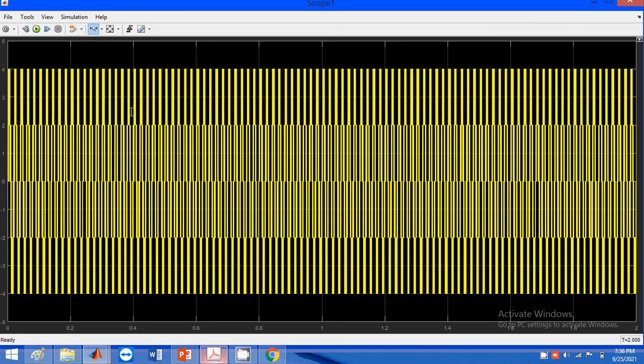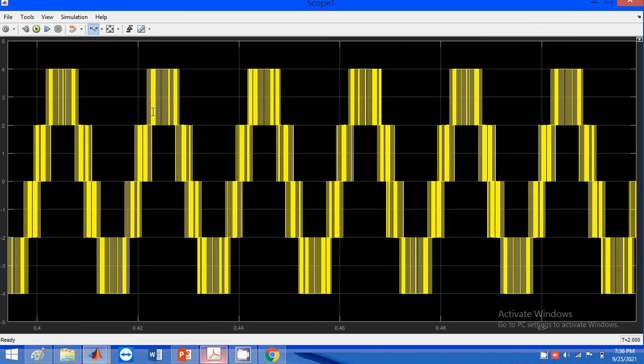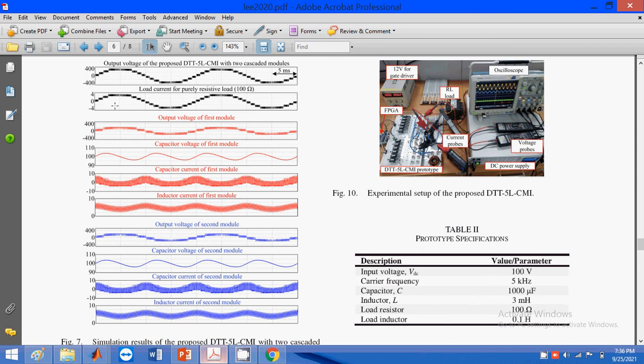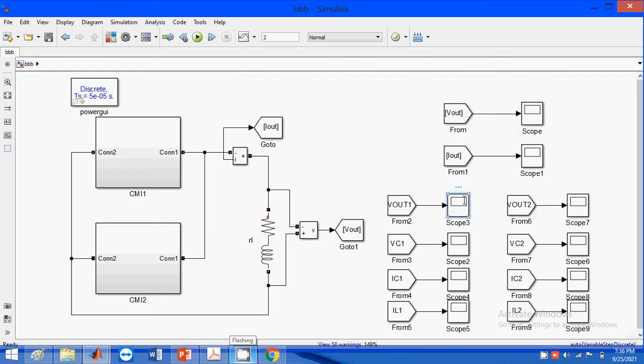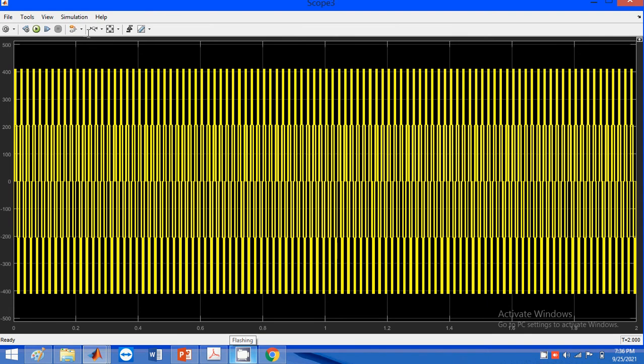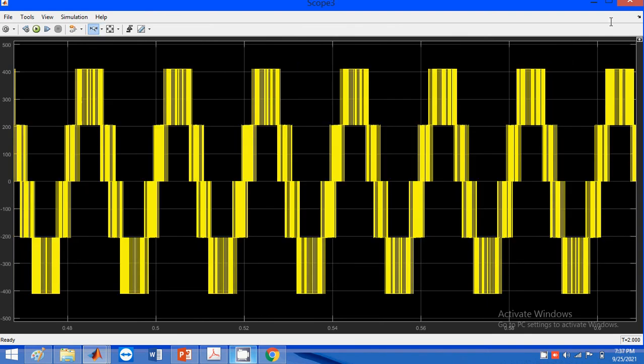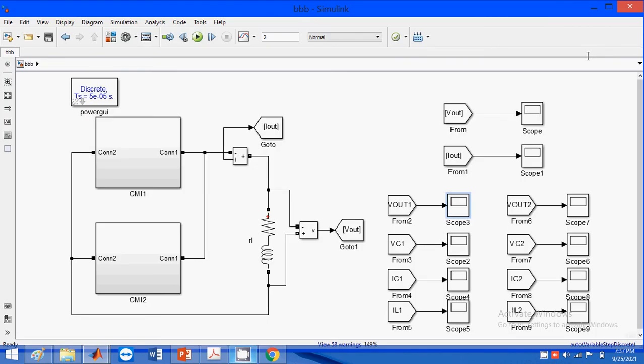So 400 volts with 4 ampere current will be the output for this design. And then the output voltage for the first model, zoom in on it. So this is the output for the first model, and also the capacitor charging current for the first model.